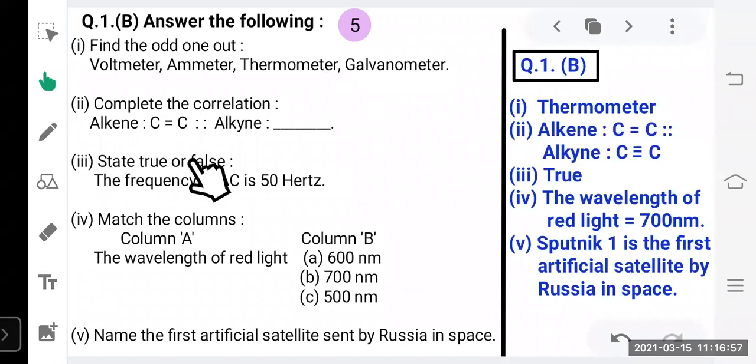Okay. Third, true or false? The frequency of AC is 50 hertz. It's true. So you don't need to write the complete sentence. Third, true. That's it. Fourth, match the columns, column A and column B.